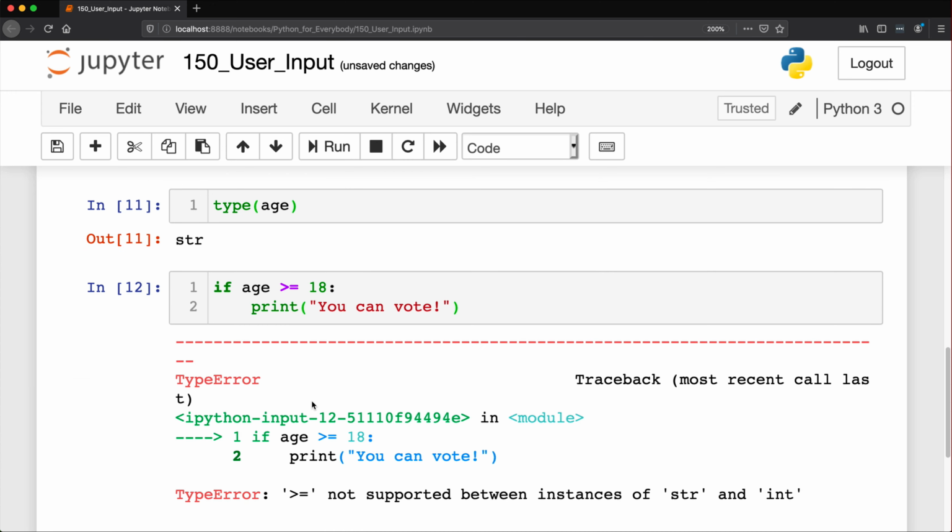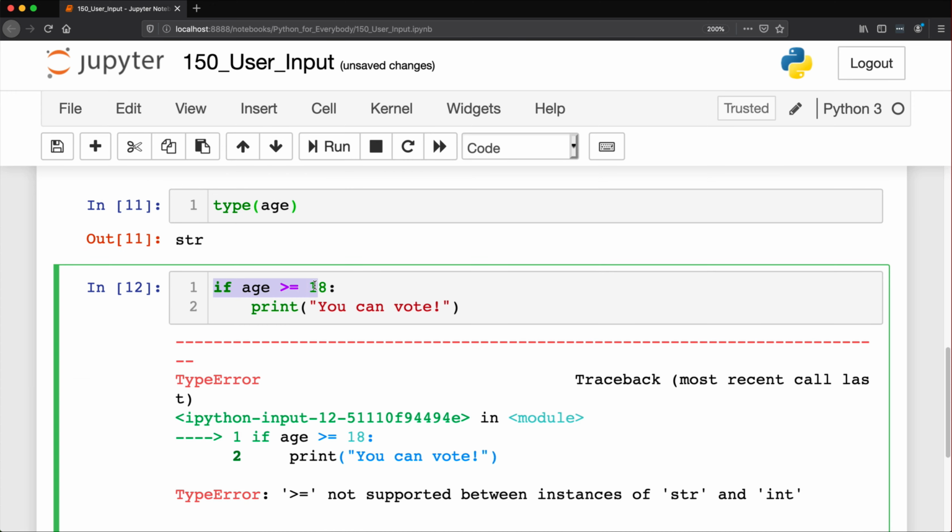And look at that, we're running into an issue. Now we'll get into what an if statement is a little bit down the road because we're going to be working with a lot of them. But Python gave us this thing called a type error. And it said, greater than or equal to is not supported between instances of a string and an integer. And that's because it thinks this one here is a string. And sure enough, it is.